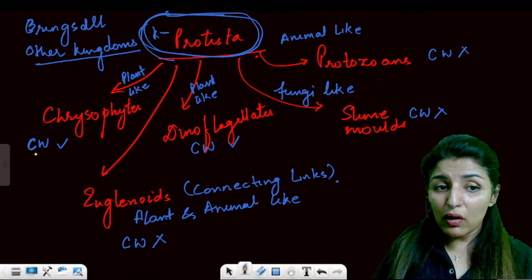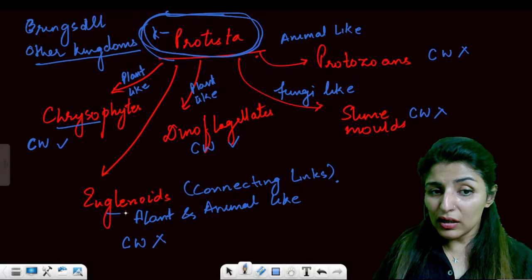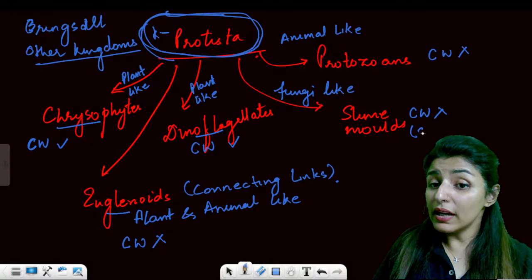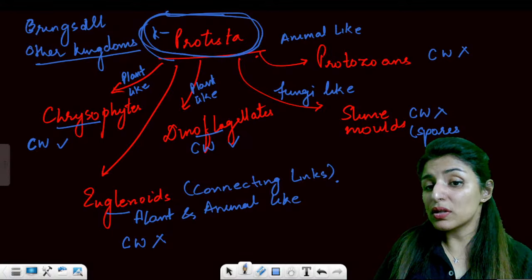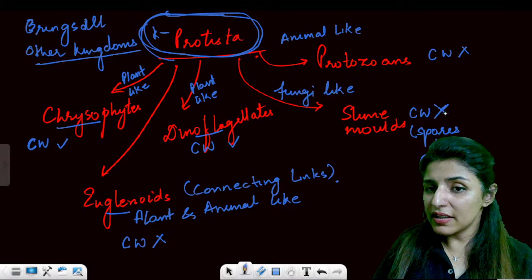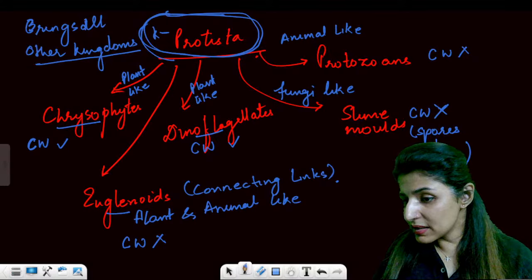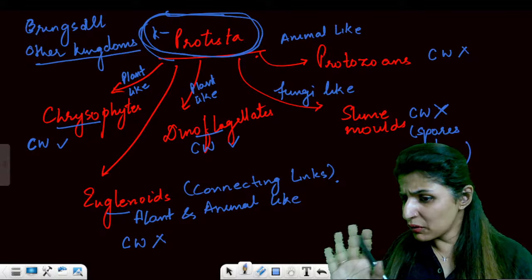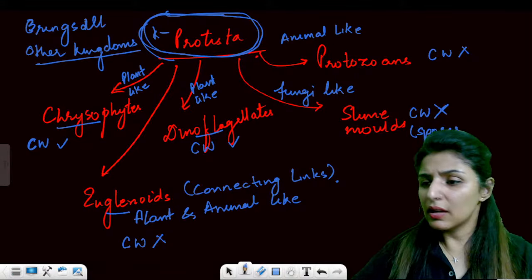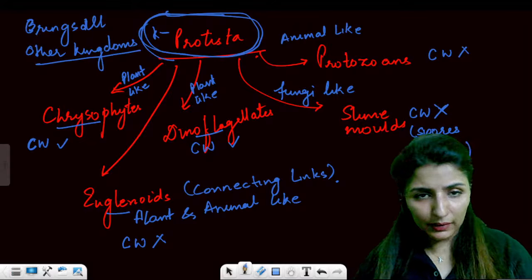So the cell wall will be present in chrysophytes, in dinoflagellates and in slime molds, only in spores as a true cell wall. Are these points clear? I'll be talking about fungus, which will have sexual spores. We'll talk about those one by one. Let's go one by one.